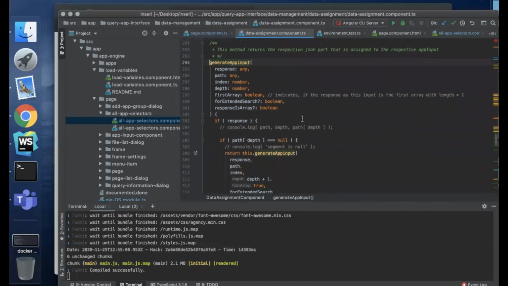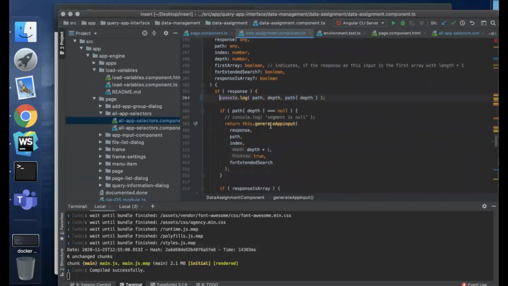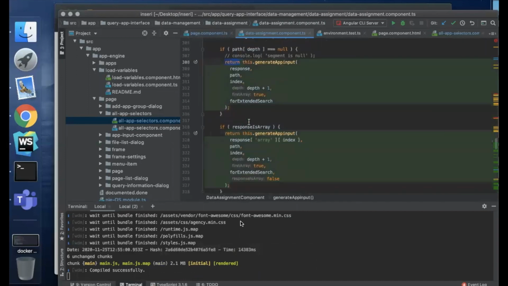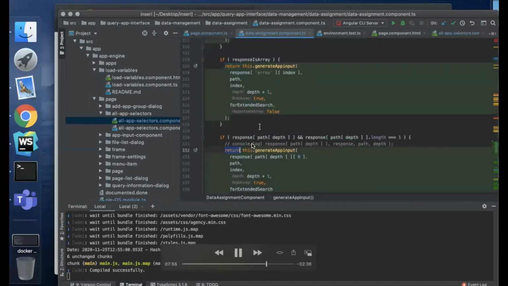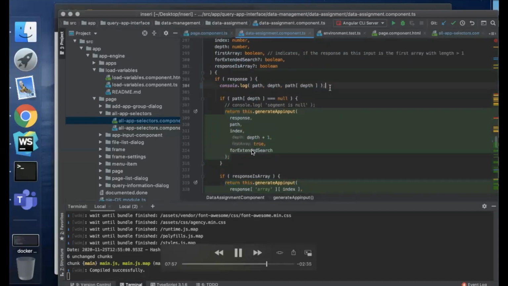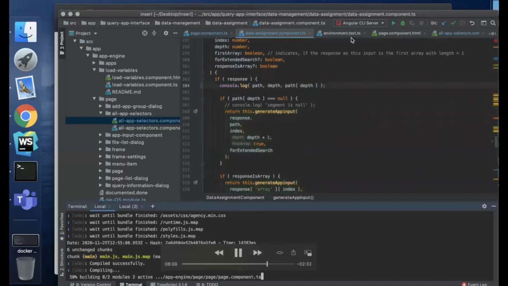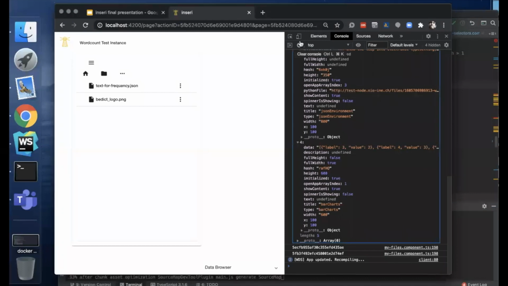It's not so trivial. And I just wanted to show you one interesting part of the algorithm. I took the comment away here, and it's recursive. You'll see it in a moment in the browser.